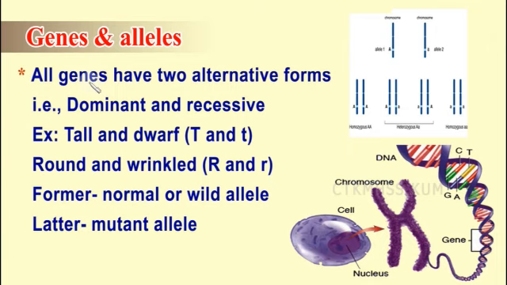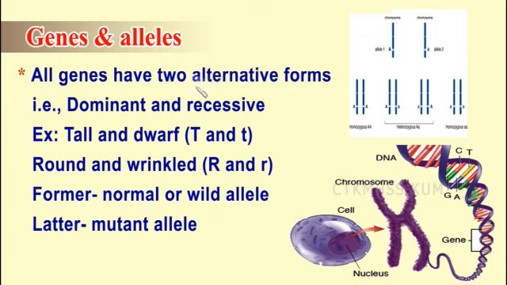Now another example I will tell you. Hair, nature of hair, gene for the nature of hair. We all don't have hair of the same type. Each and every one has a different type of hair. That is controlled by the gene. So the alleles for that are, some have rough hair, some have long hair, some have straight hair, some have curly hair. All these are controlled by alleles. So the alternate forms of the gene are responsible for those differences. That is alleles. The alternate forms of the gene are alleles.